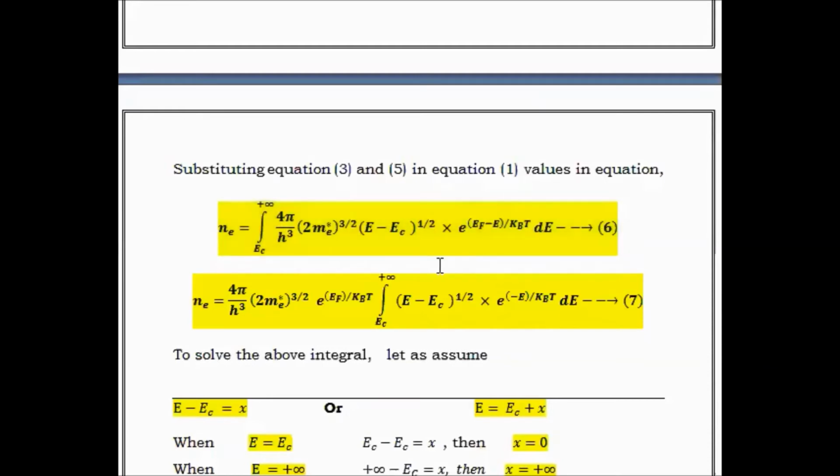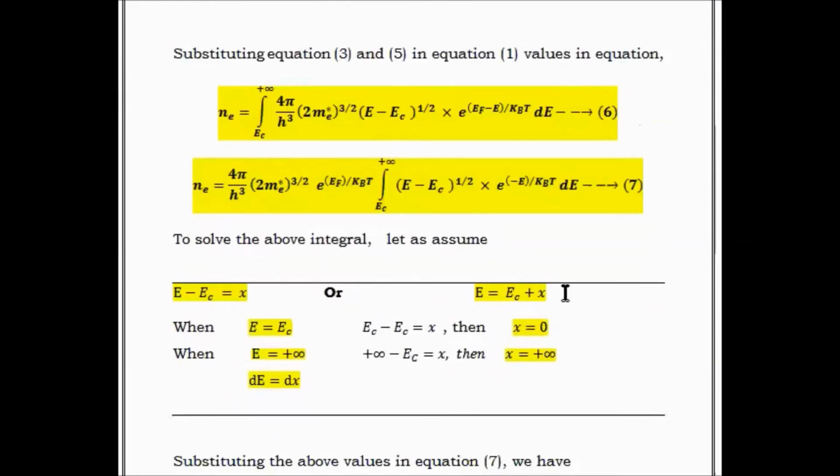From condition 6, we take the constant parameters out. Let N(E) be equal to 4π/h³ (2 m_e*)^(3/2) e^(EF/kBT), then the integral from EC to plus infinity of (E minus EC)^(1/2) into e^(minus E/kBT) dE. Let's consider this as condition number 7.